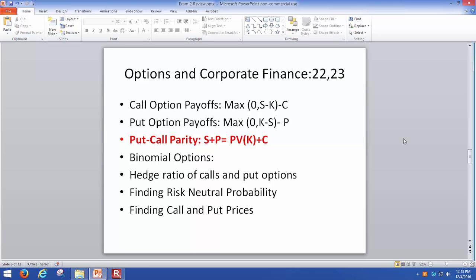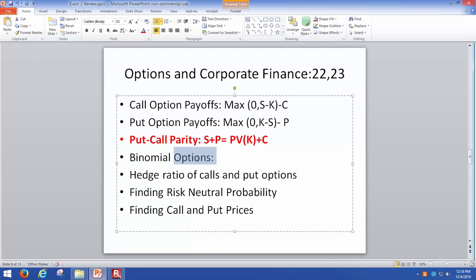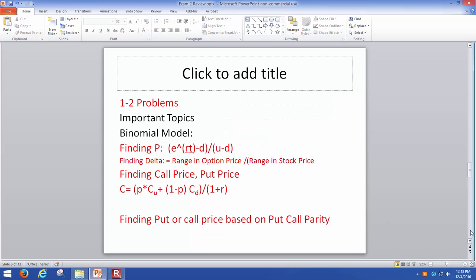As long as you are given three of the variables, you could always figure out the fourth variable. We also talked about binomial options, so that would be a very important material as far as the exam is concerned. What are some of the things we talked about? We talked about finding the hedge ratio of call options and put options. We talked about finding the risk neutral probability. And finally, we talked about finding call and put prices. So there's a very high chance you get at least one question from here.